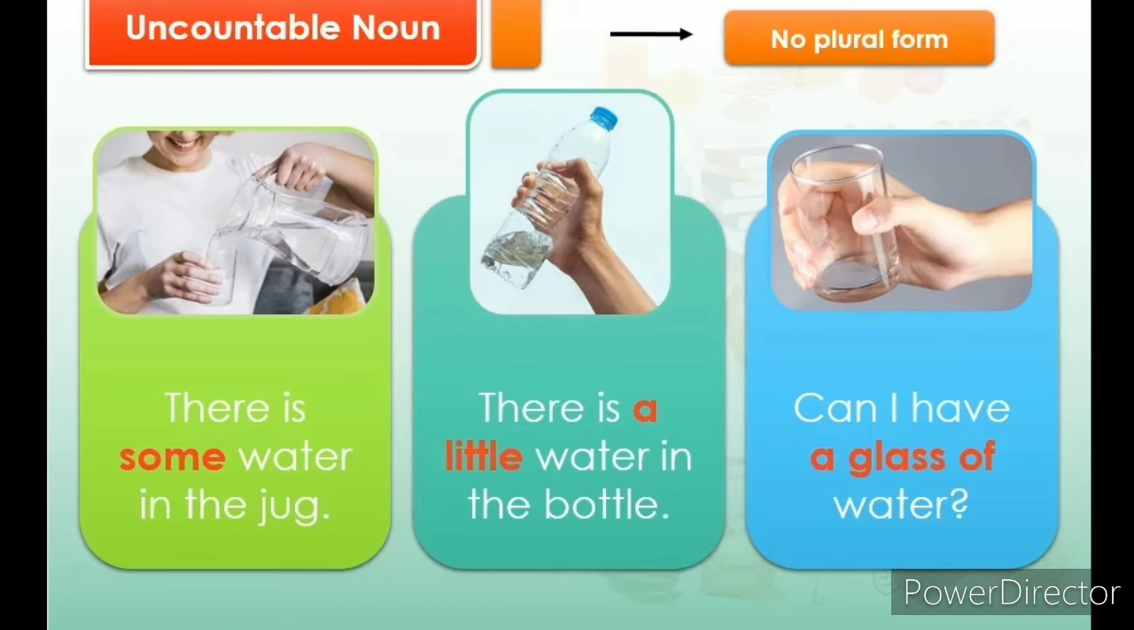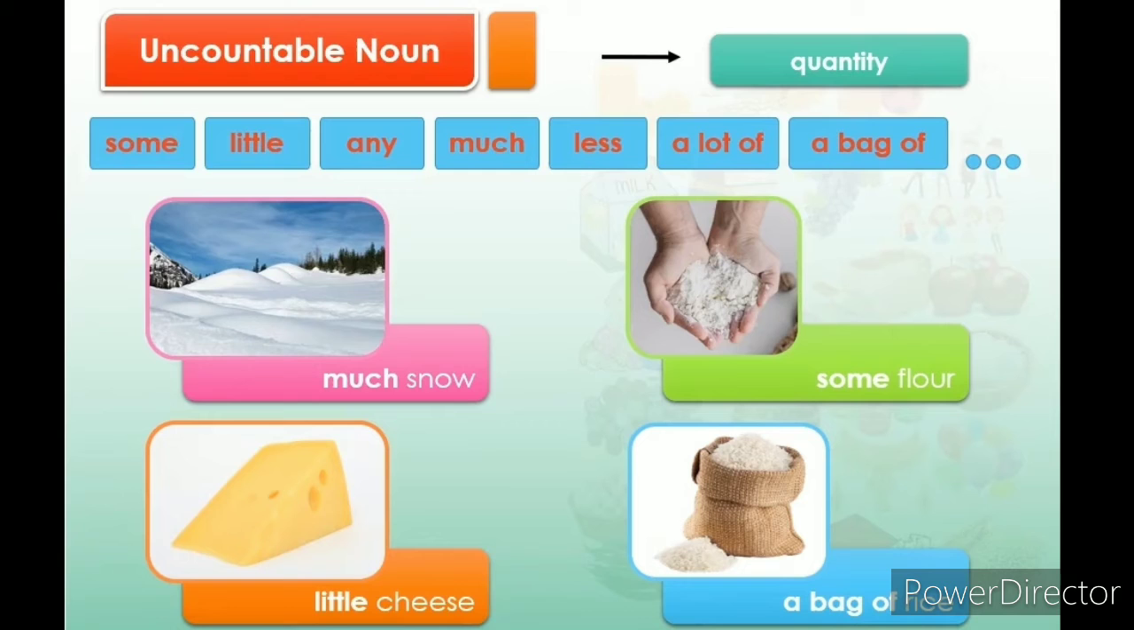Remember, children, uncountable nouns are not countable. We cannot put a number before them. This means that to measure them, we must use other units of measurement. So what are the measurements? Let us see.